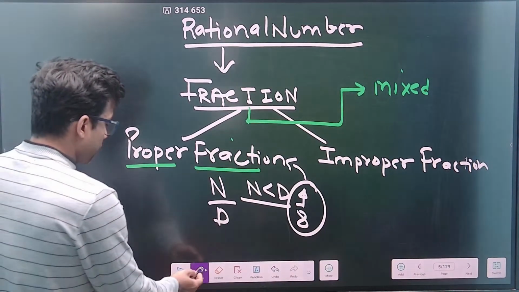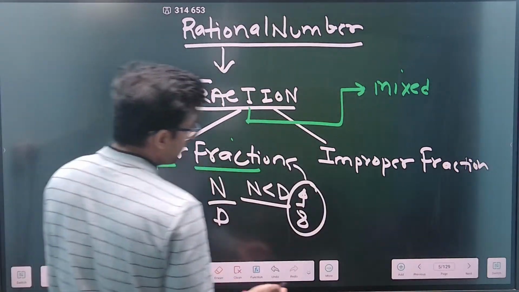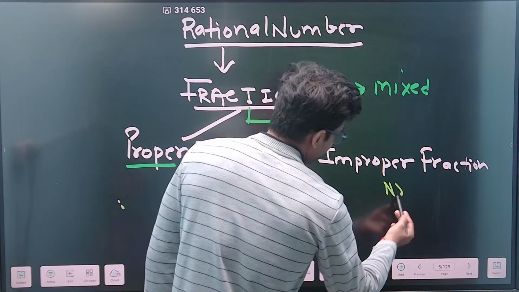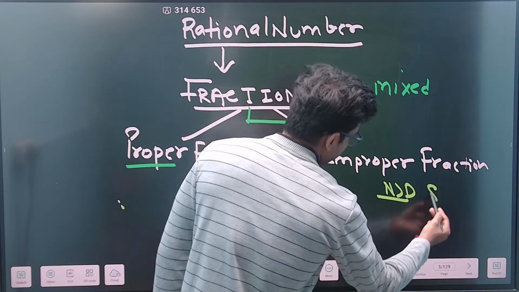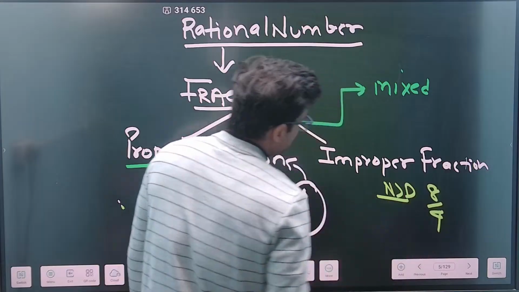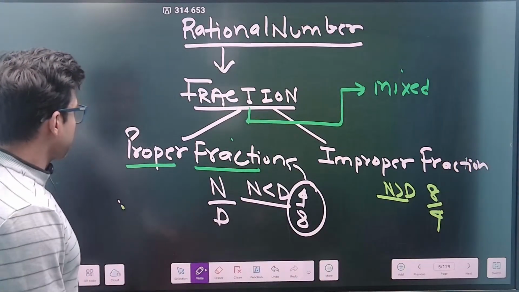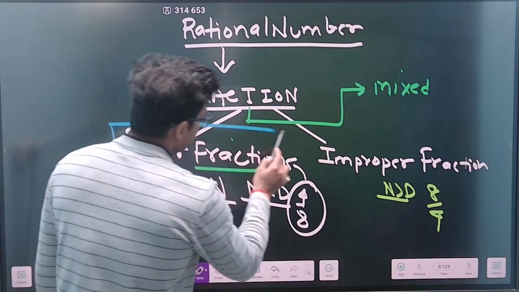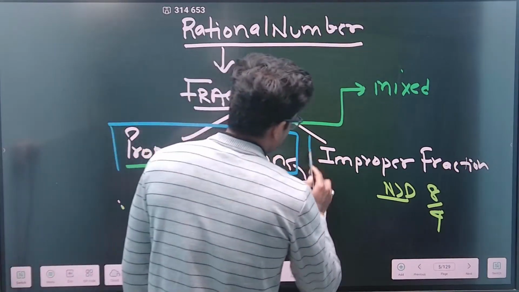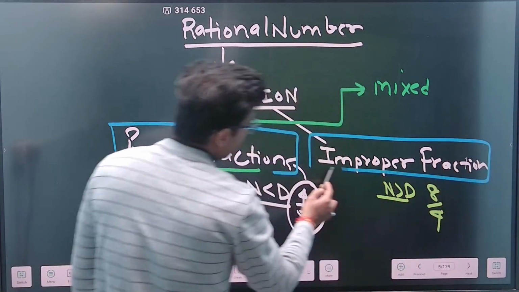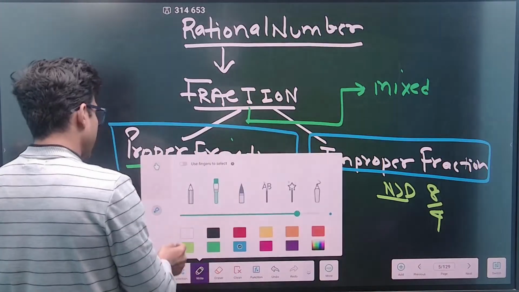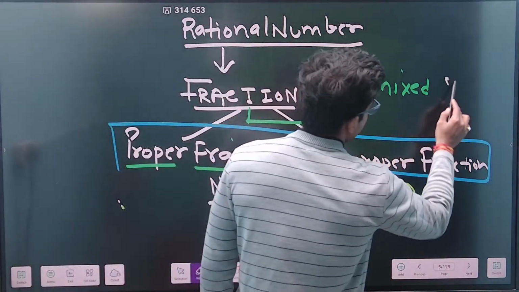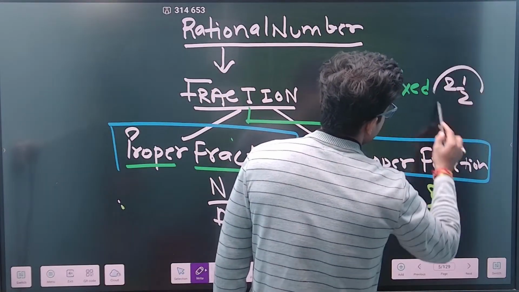Now, if I talk about the reverse, where my numerator is greater than the denominator, like 8 by 4, that is an improper fraction. This is very important, that you should have knowledge of proper fractions and improper fractions. And then there is the mixed fraction, which everybody knows, written like a number with 1 by 2, known as a mixed fraction.